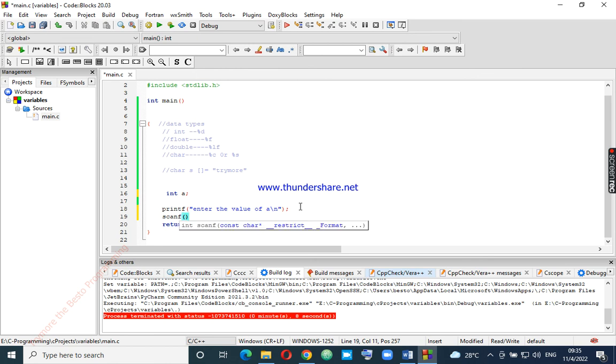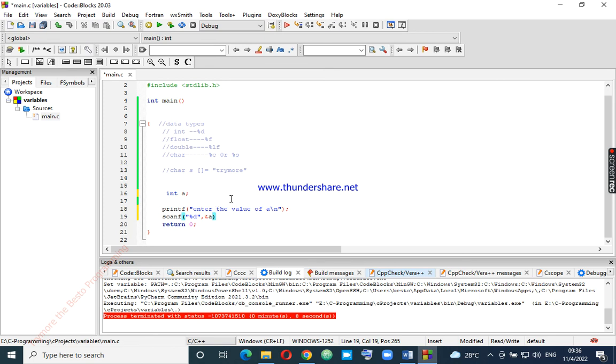The value of A, we recognize it first before storing it. So we recognize it's an integer. So we say %d, then we use a comma, then the ampersand of A to store the value in A, then we terminate.